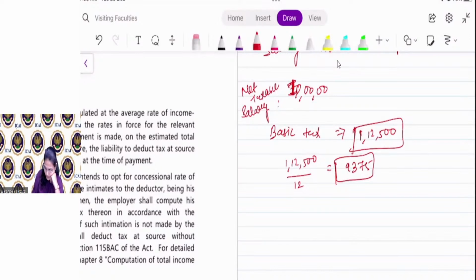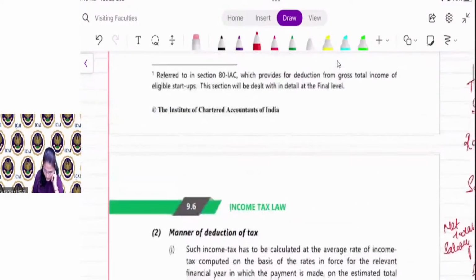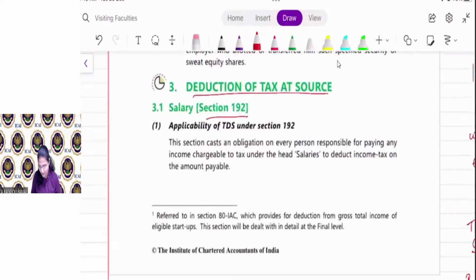Otherwise, what you can do is percentage. How will you find the percentage? 1,12,500 divided by 10. And each month's salary you will multiply with the percentage. Clear, everyone? So 9,375 is the tax per month deducted by the employer from the salary of the employee.